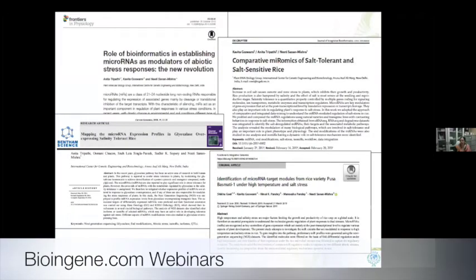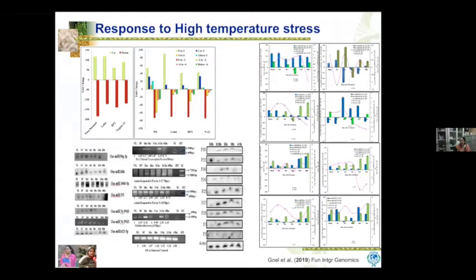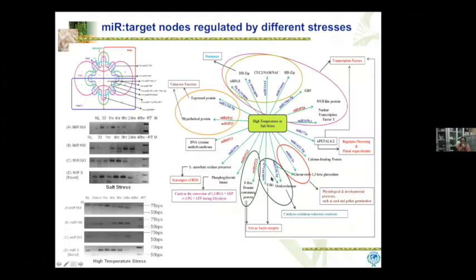Some of the papers are shown, but many of them have been published. Likewise, work has been done in response to high temperature stress. I am not going to get into the details here, but a lot of validations and time kinetics were done with specific miRNA molecules. And this led us to recognize common microRNA nodes which were coming up in response to high temperature and salt stress. These are the common nodes.